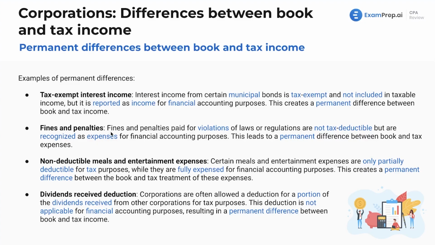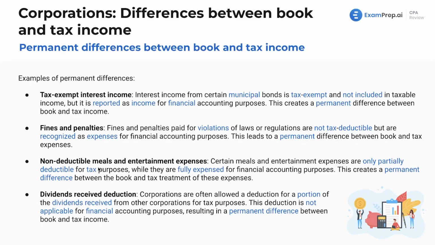Fines and penalties, as I mentioned earlier, these are violations of laws or regulations. If you're paying a fine for a misdeed or something like that, or a penalty, any sort of negative fine or penalty, these are not tax deductible, but they're going to be recognized as expenses for financial purposes. This is going to create a permanent difference between book and tax.